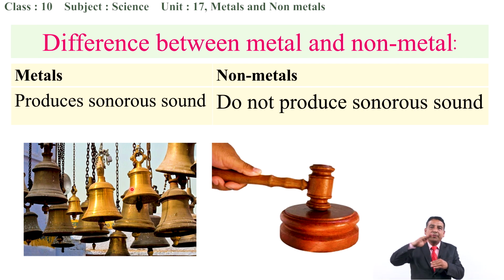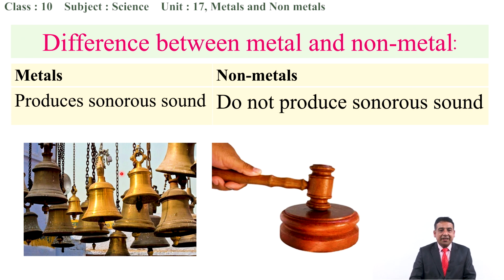The sound which is produced by the bells is quite pleasing, as well as sonorous. When two metals are struck against each other, the sound lasts for long; that is sonorous. But when two wooden pieces are struck against each other, do you hear the sound as you hear from the bell? No, because this is a non-metal. The sound from the bell comes from metals. So metals always produce sonorous sound, but non-metals never produce sonorous sound.